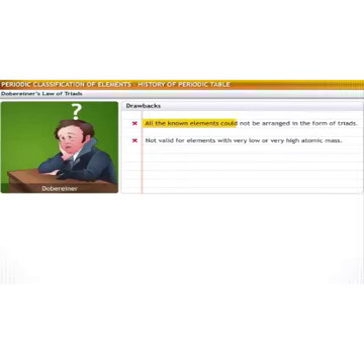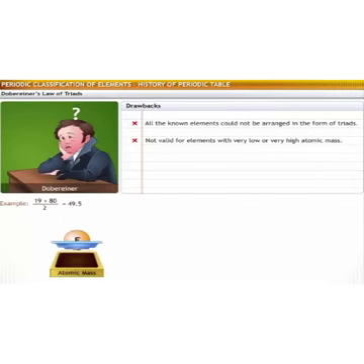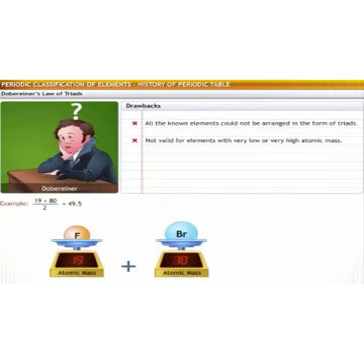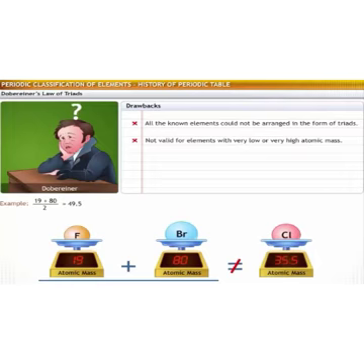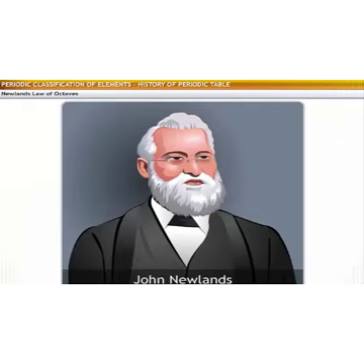While this law worked to some extent, it was not a success. In the case of elements with very high or very low atomic mass, it failed. For example, consider fluorine with atomic mass 19, chlorine with 35.5 and bromine with atomic mass 80. The mean of fluorine and bromine comes around 49.5. It varies significantly from the atomic mass of chlorine, that is 35.5. Since Dobereiner's law could not classify elements successfully, trends in classification continued.